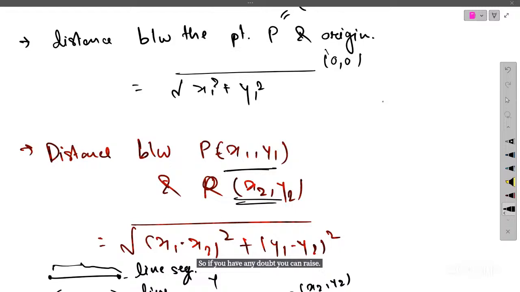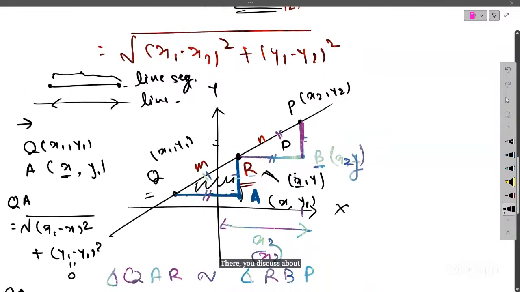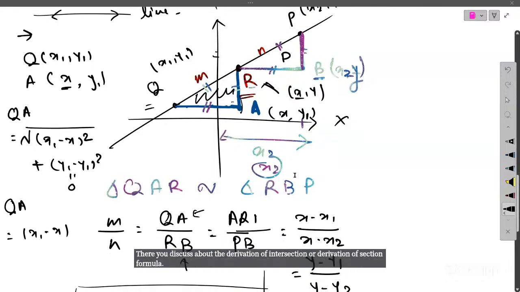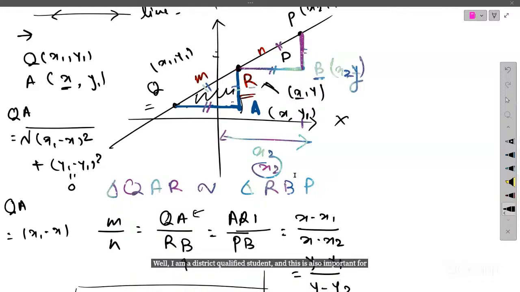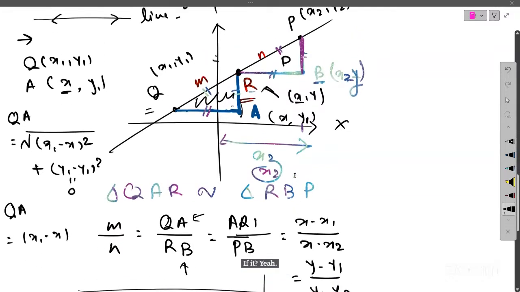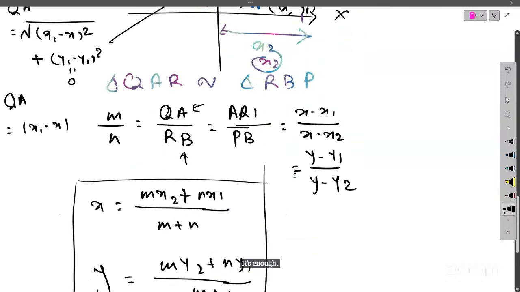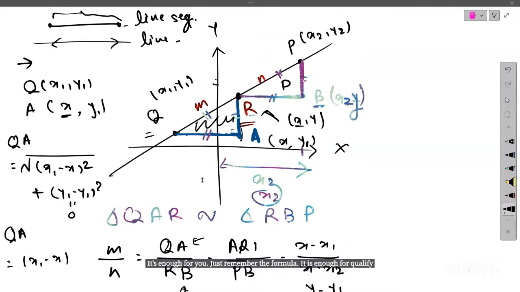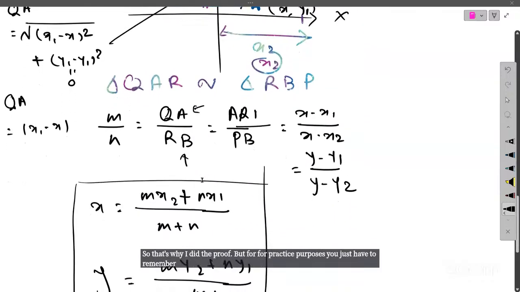Yes, Alok. Sorry to interrupt, ma'am, but here you discussed the derivation of the section formula, right? I am a qualifier student, and this is also important for the qualifier exam. Yes, it is for the qualifier exam. You just remember the formula, it is enough for the qualifier. You don't have to do all the proof. But it's better to know how it comes, so that's why I did the proof. But for practice purposes, you just have to remember the formula, that's all.